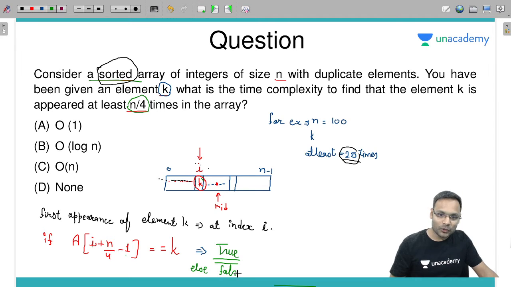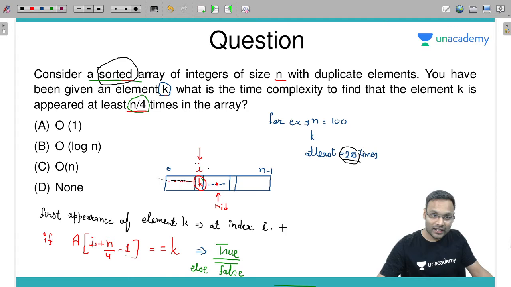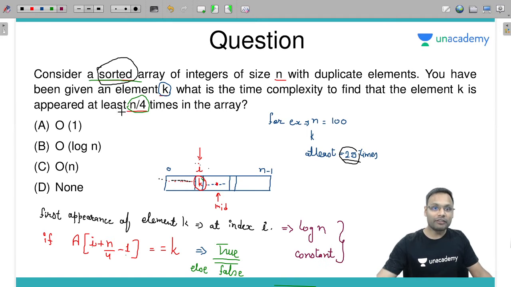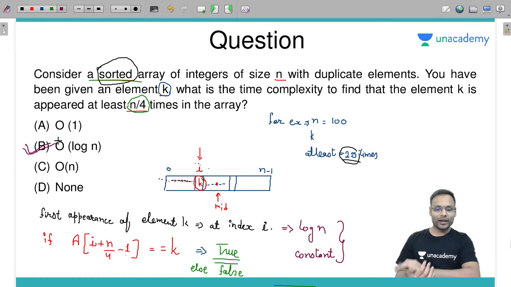Now let's try to understand the complexity analysis. Let's do the complexity analysis. First appearance of element k has taken log n time, and after that this check is taking only constant time. So can you tell me overall how much time is required to check if an element is present n by 4 times or not? Answer is B, log n time.